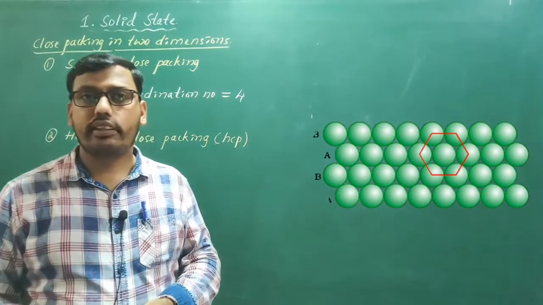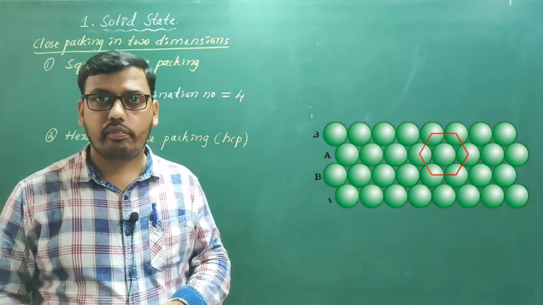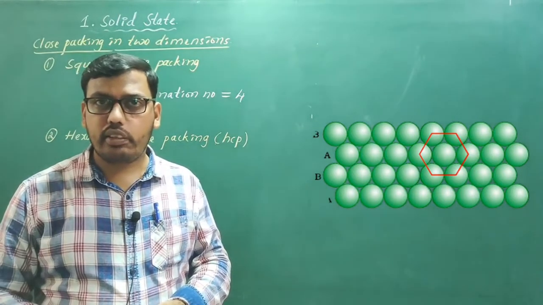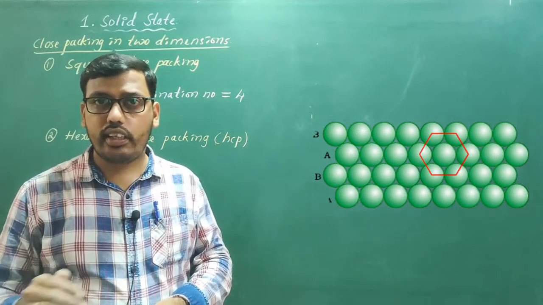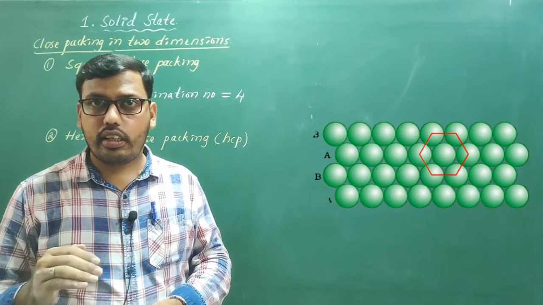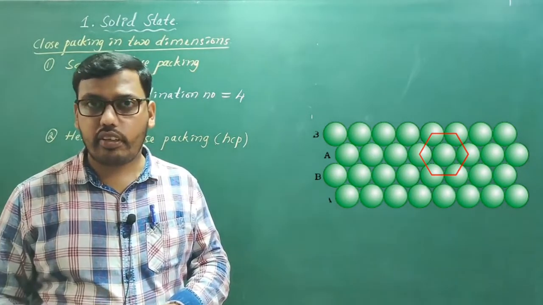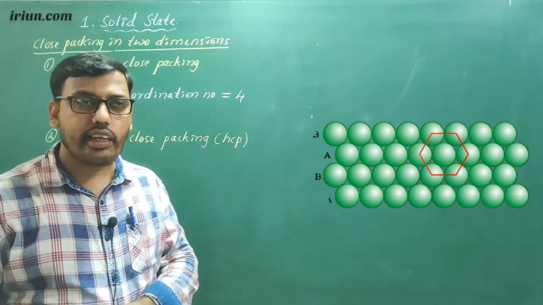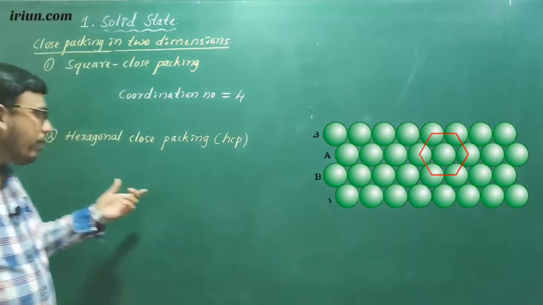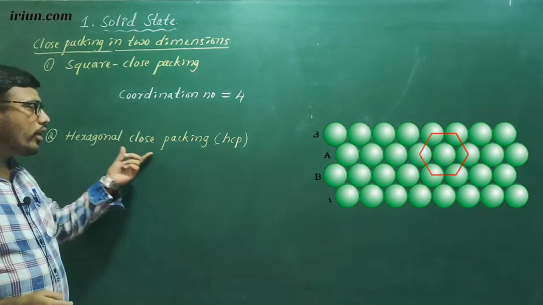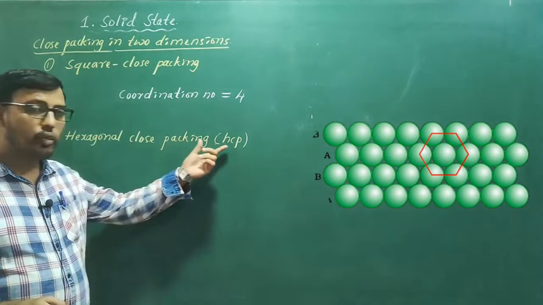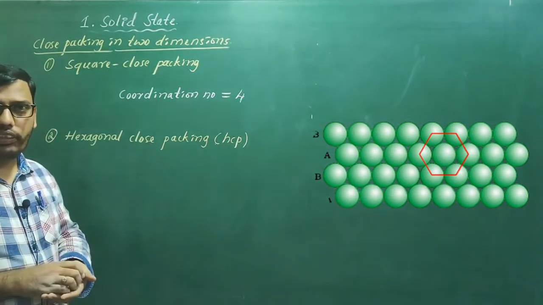The next possibility in close packing in 2 dimension is how these layers which are in 1 dimension can be arranged in a different way. That second type of close packing is called hexagonal close packing, or in short HCP arrangement.